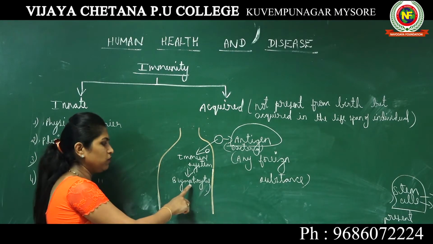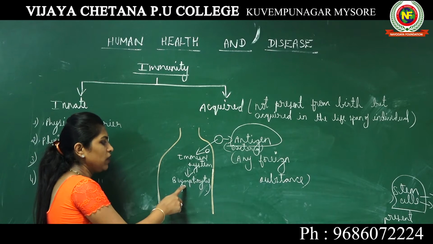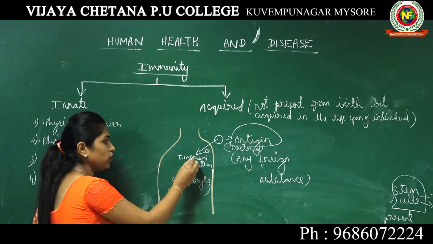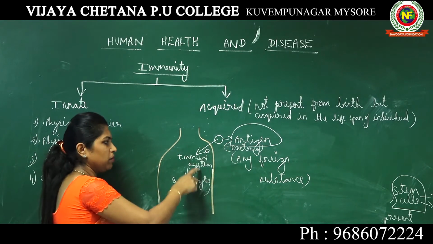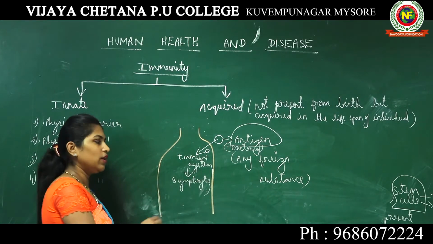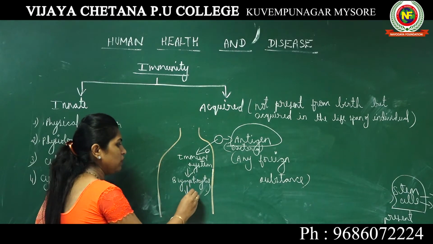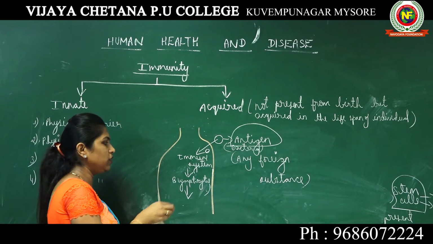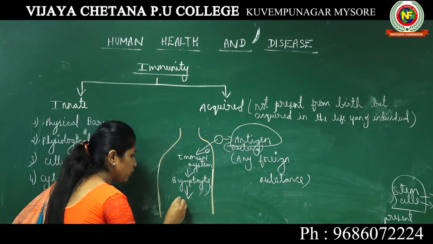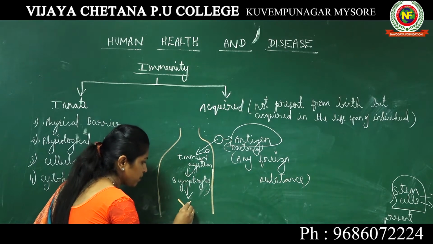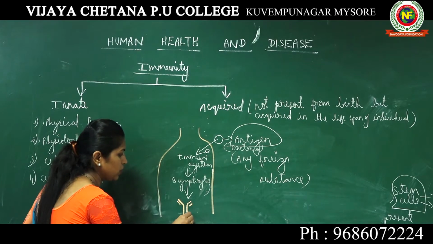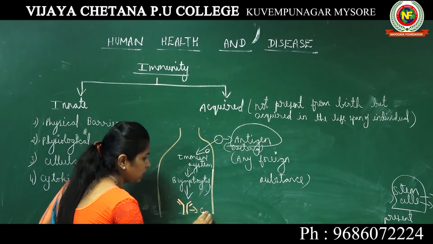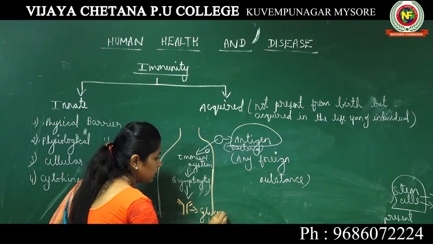You know what a B lymphocyte is now. It is a type of lymphocyte. The immune system alerts the B lymphocyte, stating, see, there is an antigen coming inside our body. Immediately these B lymphocytes are going to produce a Y-shaped structure which is basically a glycoprotein.